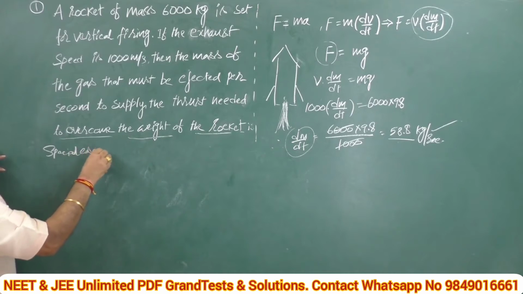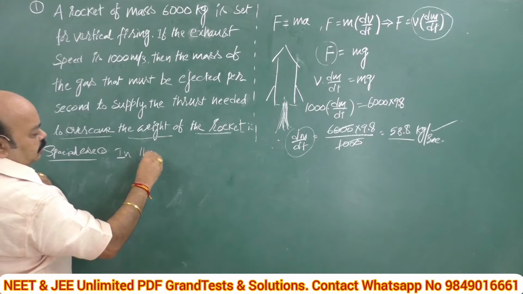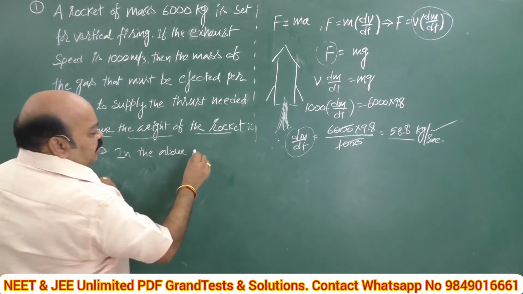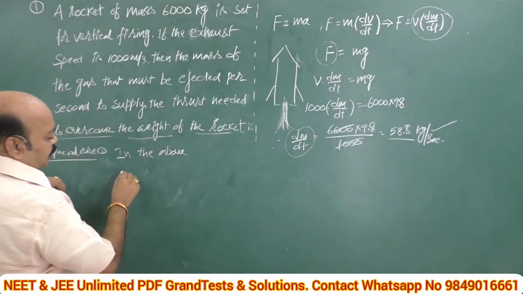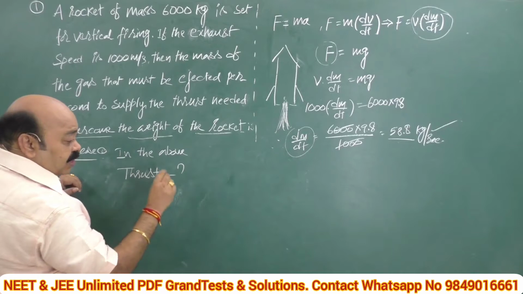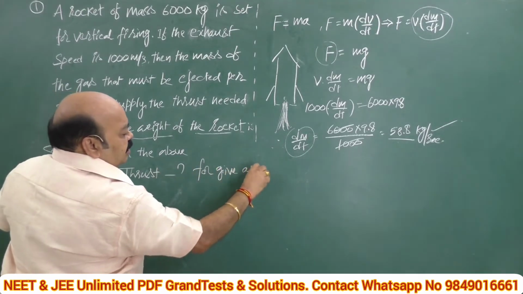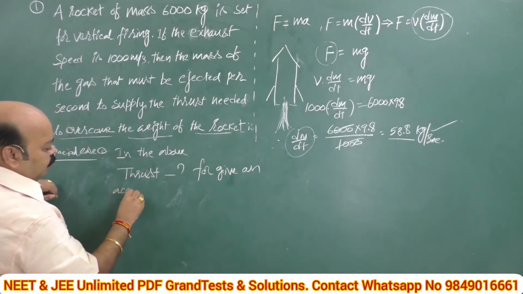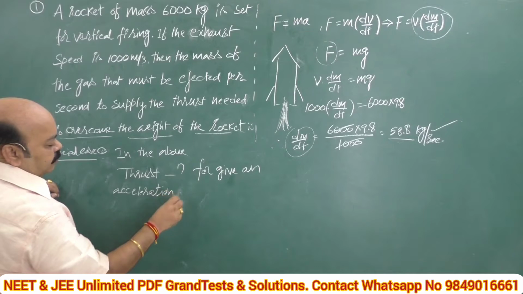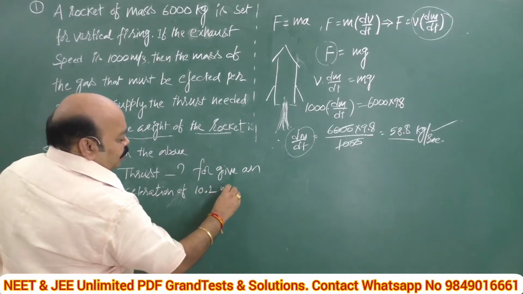In the above problem, what is the thrust required to give an acceleration of 10.2 meter per second square?